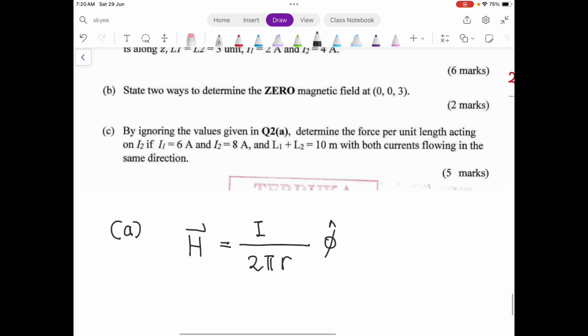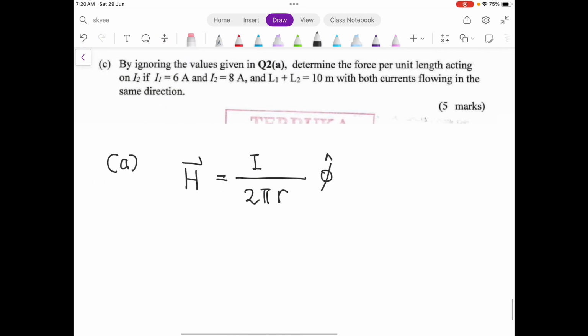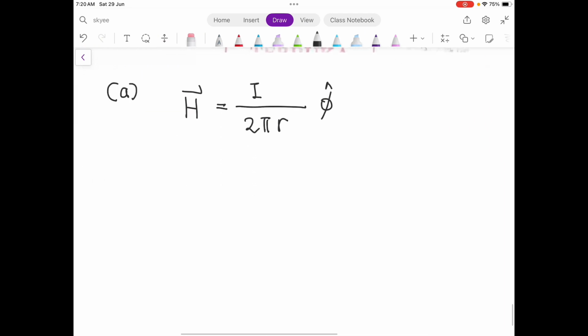So now you have two currents, am I right? So you are going to have an H1 and also an H2 for you to get the H total.